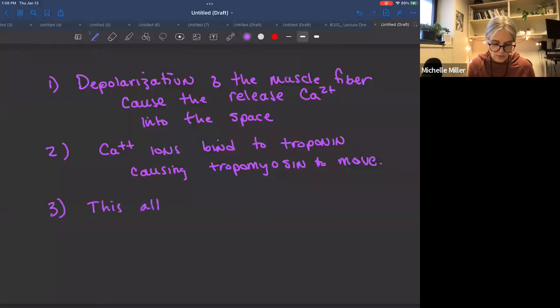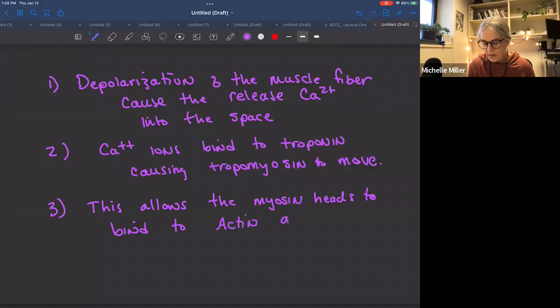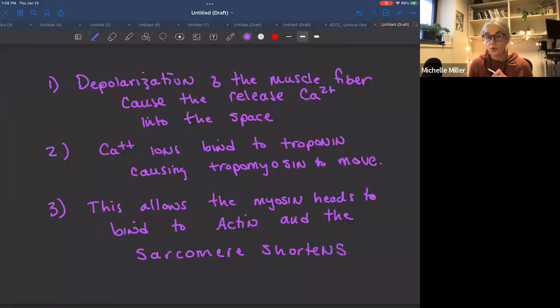This allows the myosin heads to bind to actin and the sarcomere shortens. Okay, I think I got everything in there.